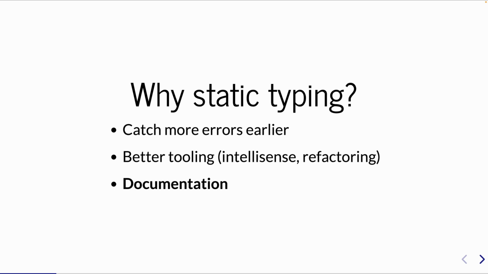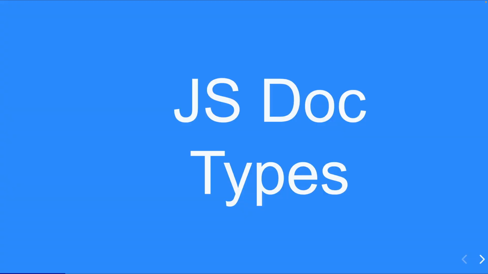And finally, we have that documentation. So perhaps the most important thing that TypeScript gives you is documentation. So once your code is written and is living on, and some other developer, might be you, comes back in a couple years and looks at it, it is very clear how your application works. What data you were expecting from that API call you made, what data you're expecting to pass between functions, what return type those functions give. All of that is very well documented for everybody to just dive in and understand.